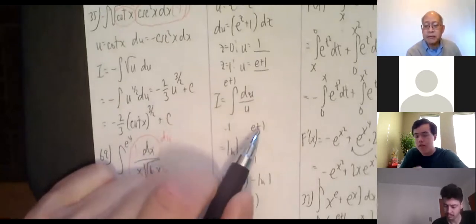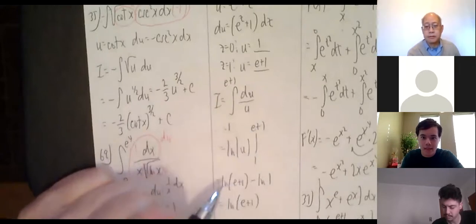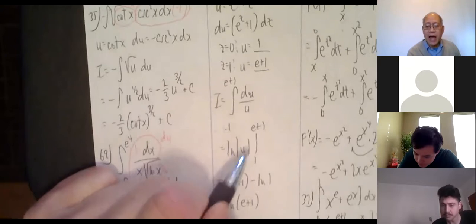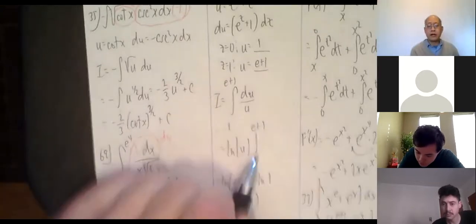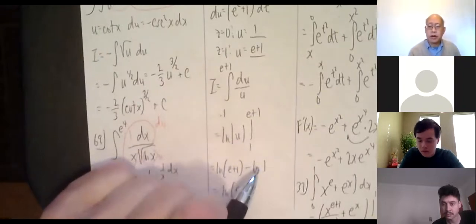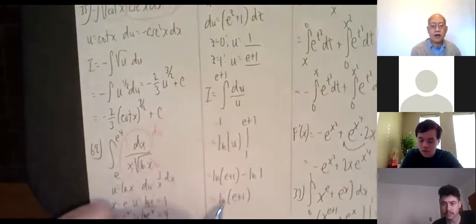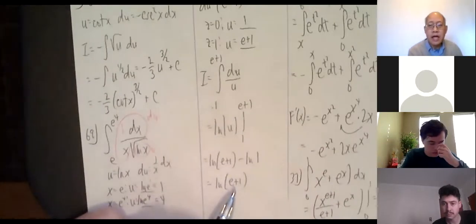Now, e plus 1, 2.7 plus 1, is that dead sure positive? Yes, it is. Put parentheses. ln absolute value of 1. What is the absolute value of 1? 1. So you shouldn't leave it with bars. So no bars there, no bars there. And by the way, ln of 1 is 0. So drop that. Final answer, ln of e plus 1. And there we go. And in case you're wondering, no, you cannot do any more with that.